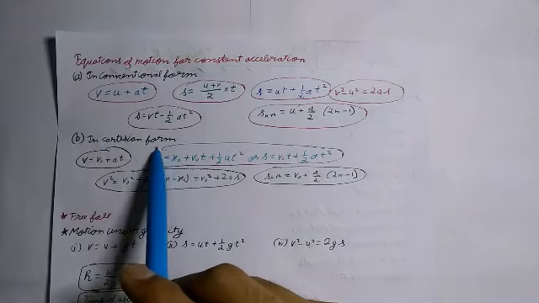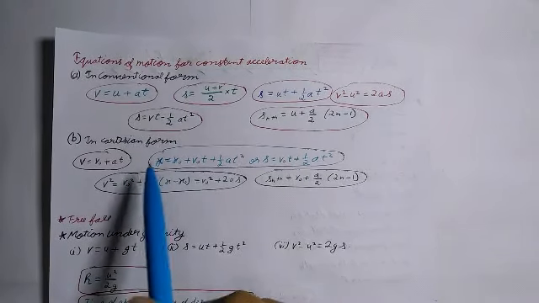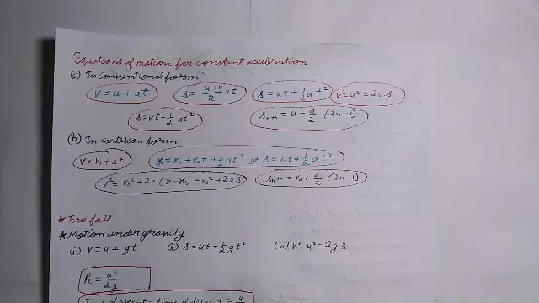And now in Cartesian form, suppose a particle moves with a uniform acceleration a along the x-axis. Let x naught and x be its position coordinates, and v naught and v be its velocity at time t equal to 0 and time t respectively. Then the following equations hold good.